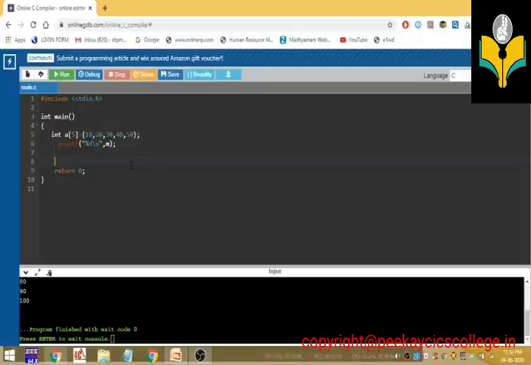So this array can hold only integer values. You cannot store floating point values or character values or double values in this array, because this array is an integer array. So if you want to store floating point values, you should create the array as float, this way.